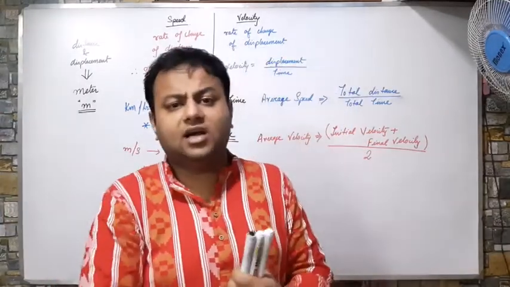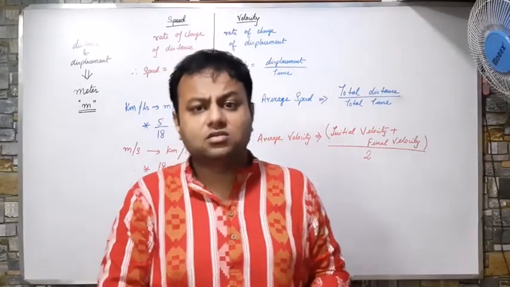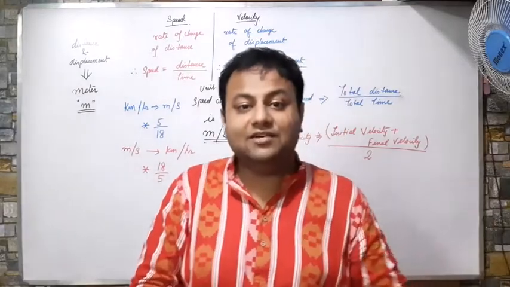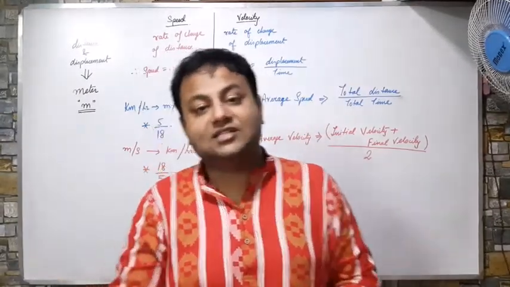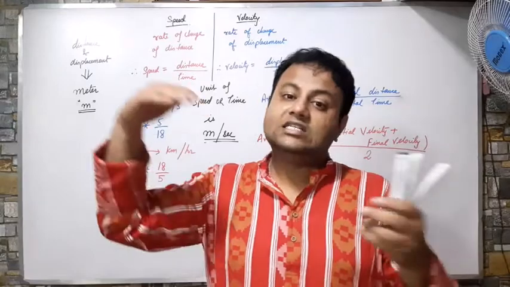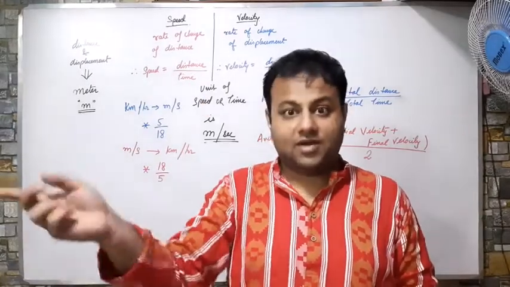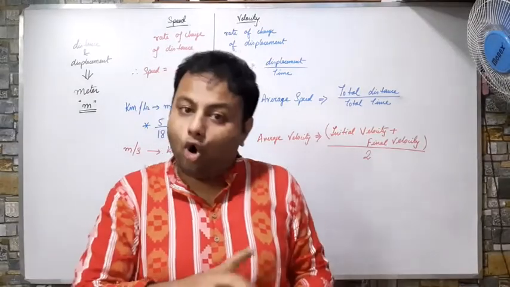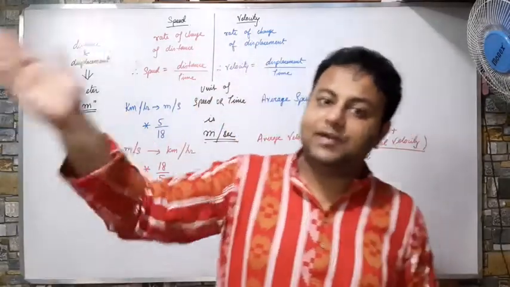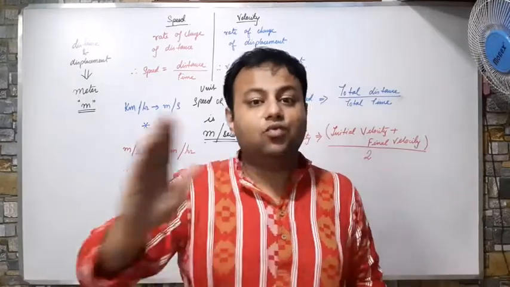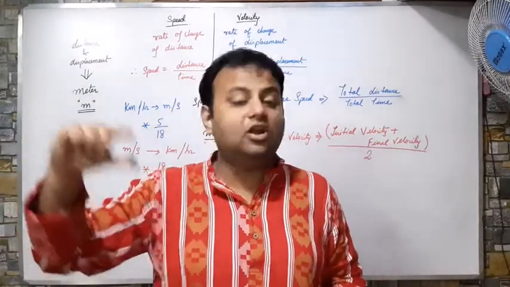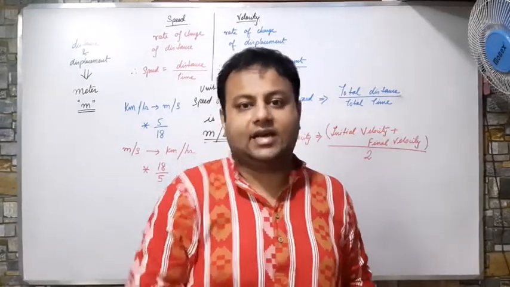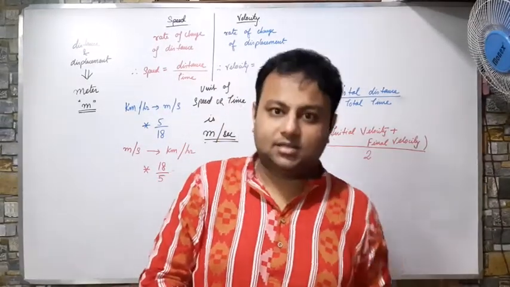The Pulsar will take hardly 5 seconds to reach from 0 to 60, and the scooty, the Pleasure, will take at least 10 to 15 seconds to reach 60 kilometers per hour, right? So what is the difference between these three? All of them reached the same speed, 60, 60, 60, but one reached it within 3 seconds, one in 10 seconds, and one in 20 seconds.